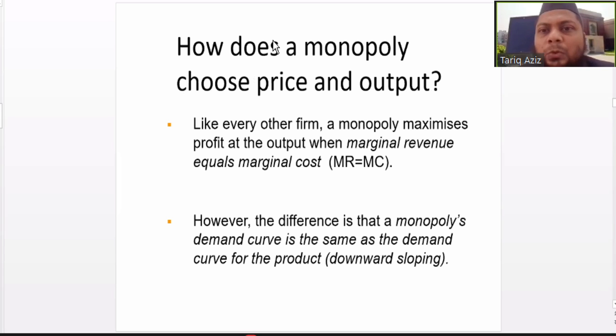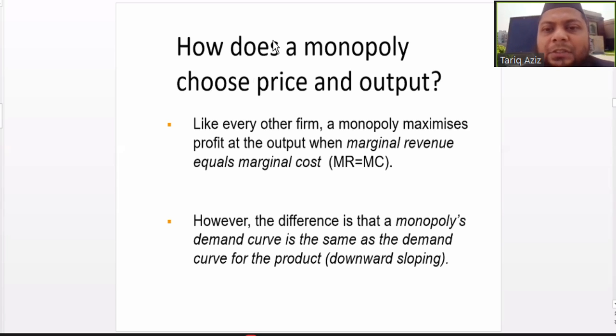Same is the case with monopoly also, but the difference is that in a monopoly there is no difference between market and firm, because the market is the firm.